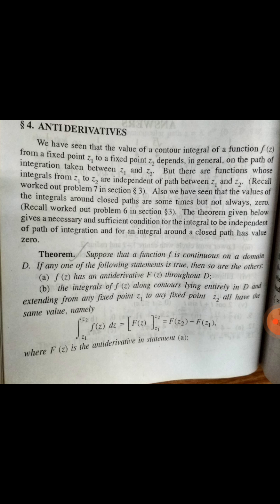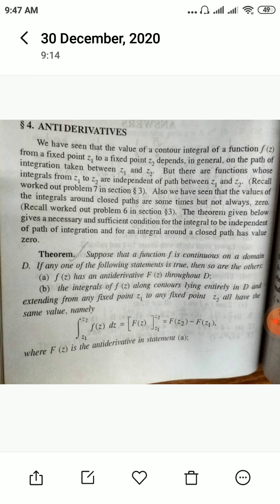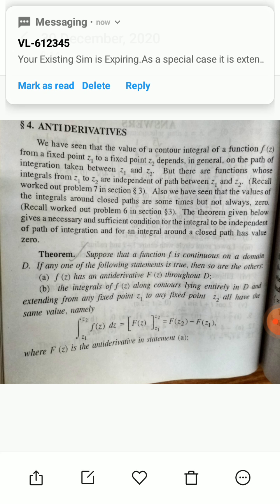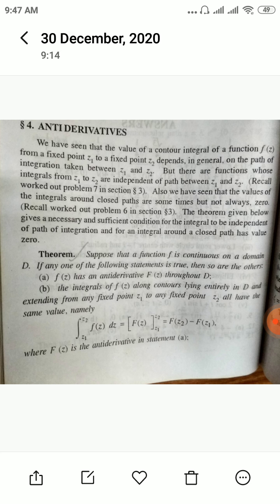So the first statement, statement A: f of z has an antiderivative capital F of z throughout D, where D is the domain of small f. Statement B is the integrals of f of z along contours lying entirely in D and extending from any point z1 to any fixed point z2 all have the same value, namely the integral from z1 to z2 of f of z dz is equal to capital F of z2 minus capital F of z1.